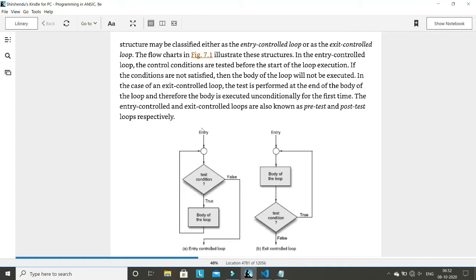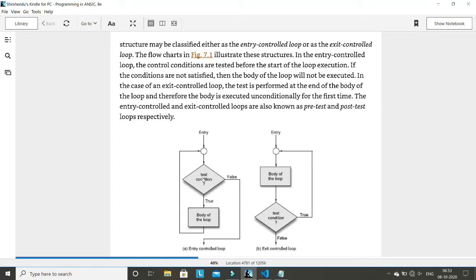If you see, this is the entry point of the loop. After entering here, first of all, it will check the condition. If the condition is false, it will go out of the loop. And if the condition is true, it will go here and execute the body of the loop, which is the part you want to repeat multiple times. Then control will go from here to here again, and again it will check the condition. If the condition is true, again it will execute the body, and then again it will go back. That's why it is looping, or you can say iterating.